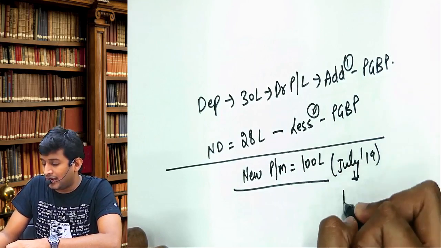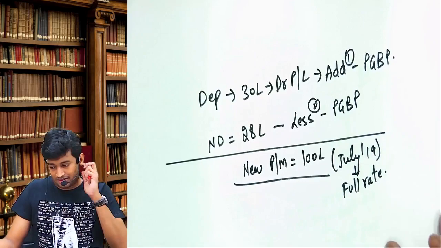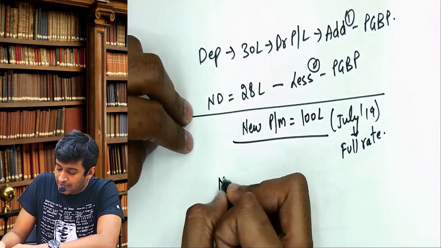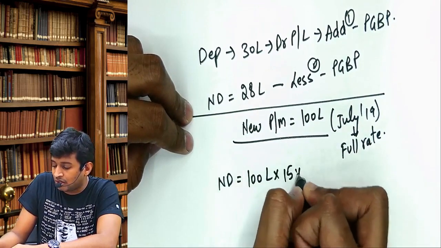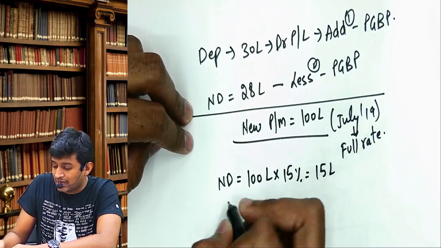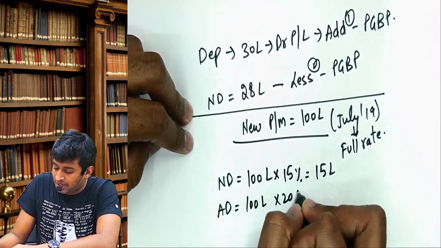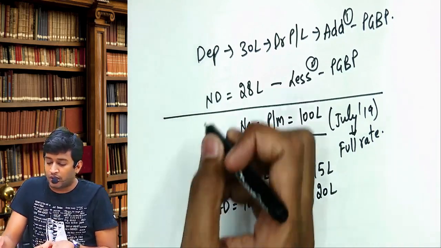So full rate will come. Which rate? Full rate. Now listen. What is normal depreciation on 100 lakhs? 15%, or 15 lakhs. Additional depreciation full rate 20%, 20 lakhs. Now listen, ICI assumes, what is this?